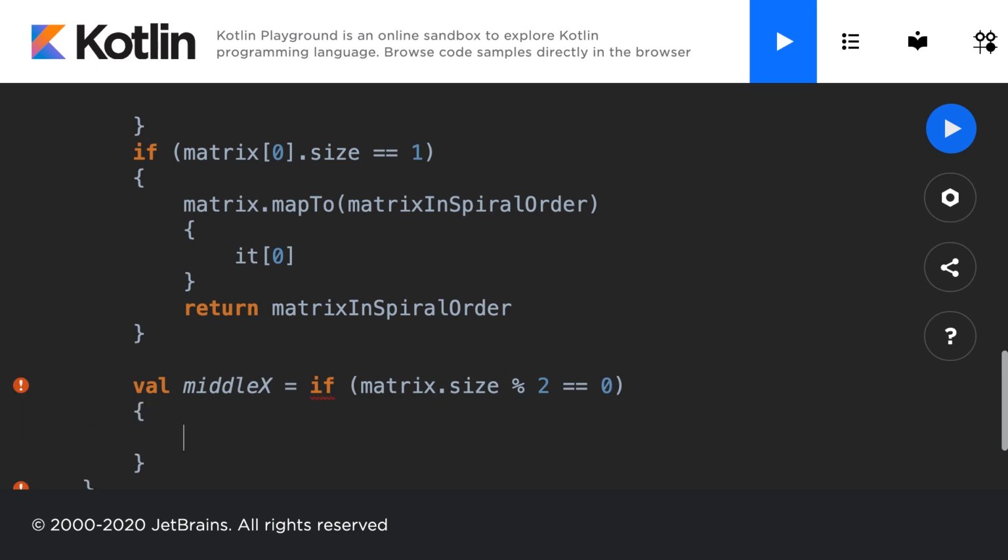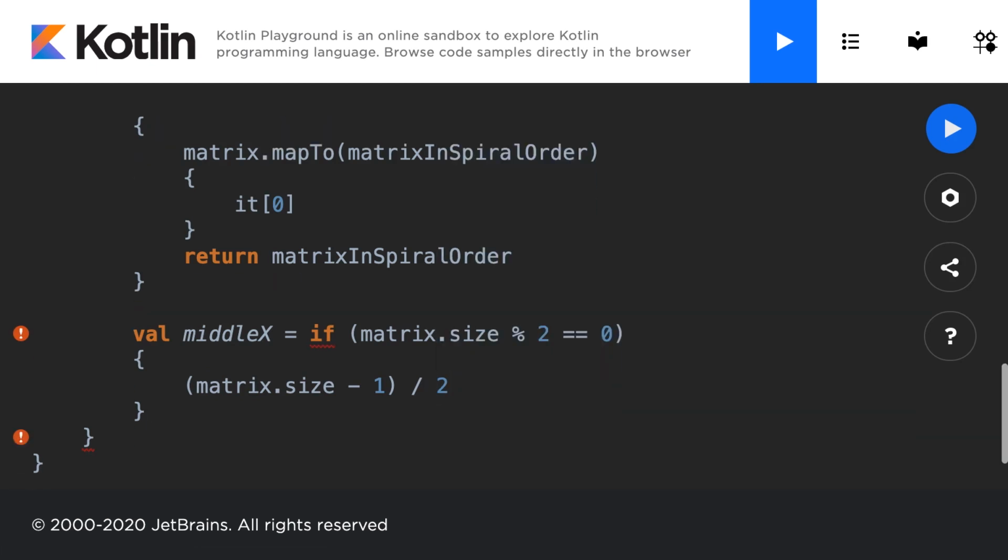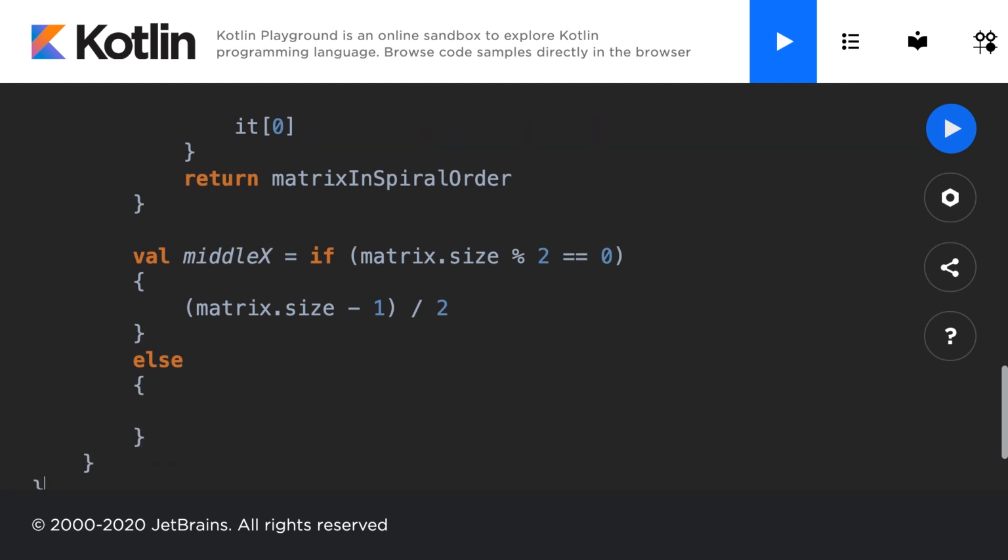If that is true, we want to take the matrix dot size minus 1 and divide it by 2. Otherwise, I'm going to add an else down here and assign it to equal the matrix dot size divided by 2.